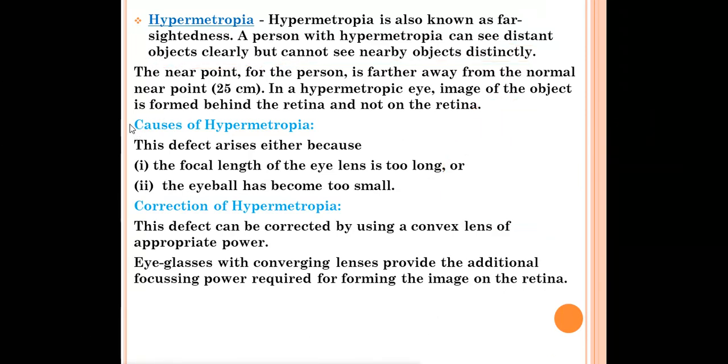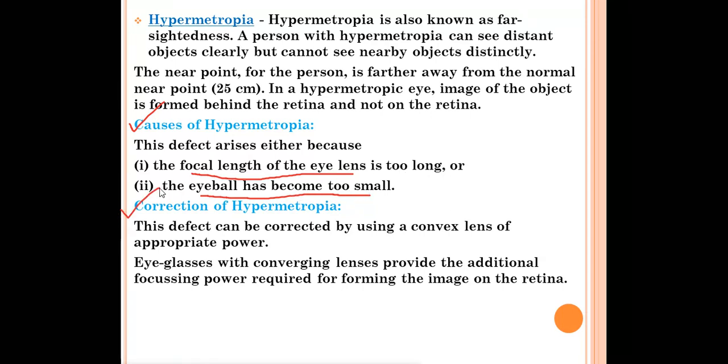Now, what are the causes of hypermetropia? Again, we have two causes for hypermetropia. The focal length of the eye lens is too long. Okay, first reason is this one. The focal length of the eye lens is too long. And the second one, the eyeball has become too small. These are the two reasons for hypermetropia.